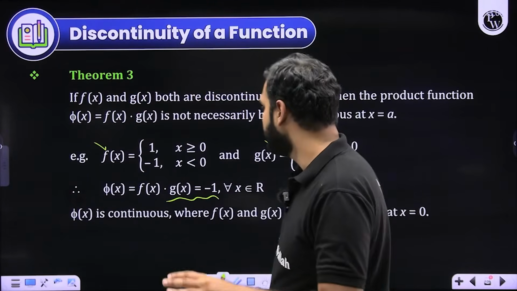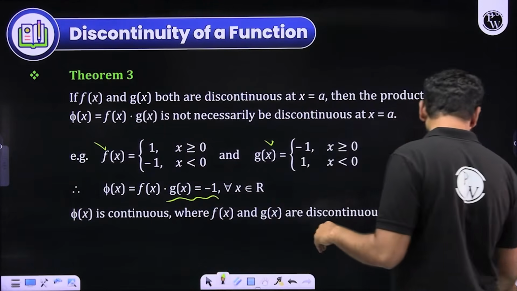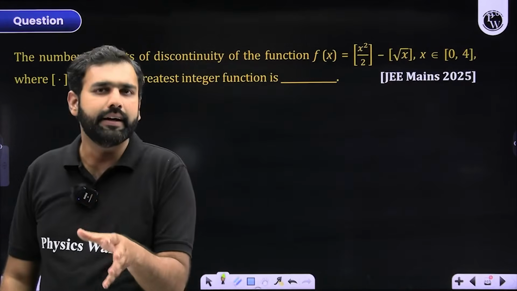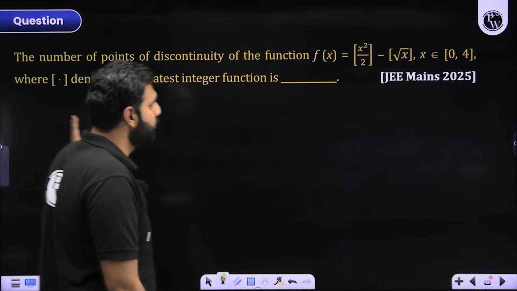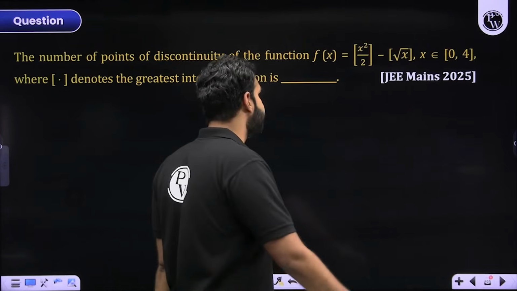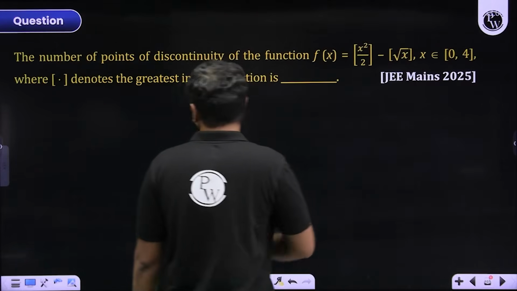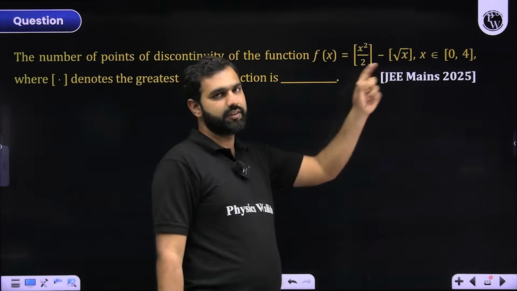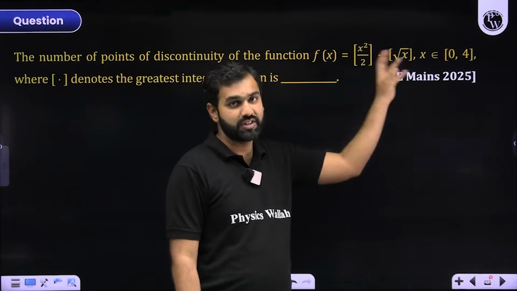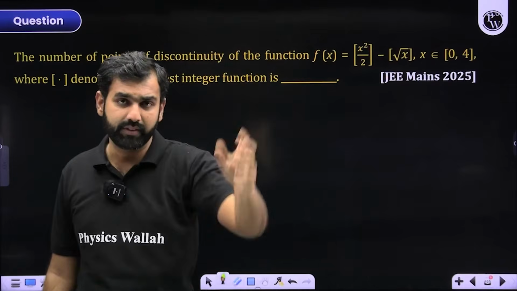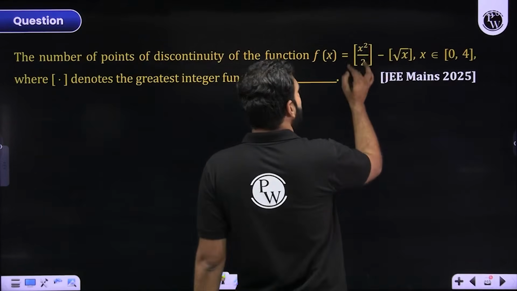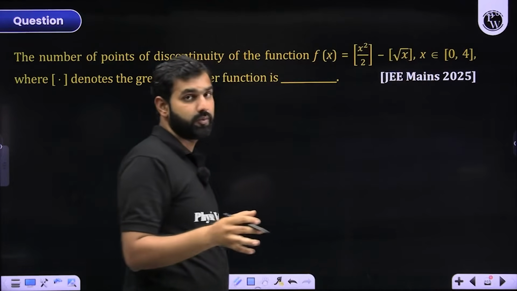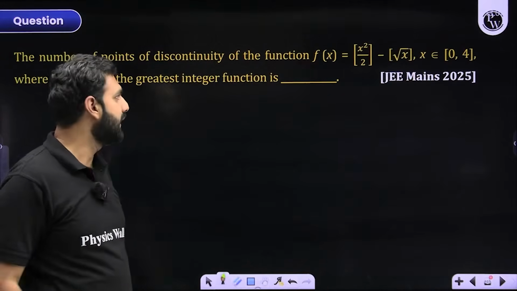Are you understanding all these things very clearly? Are you noticing these theorems which I'm trying to demonstrate here? And if you have understood whatever has been said so far regarding continuity, let's check your understanding through this particular question. JEE Mains 2025 has asked it. It says number of points of discontinuity of this function. So this is a sum of two functions which are discontinuous at their own points. So of course, all the points where either is discontinuous could possibly be the points where this is discontinuous. So let's try and figure it out.